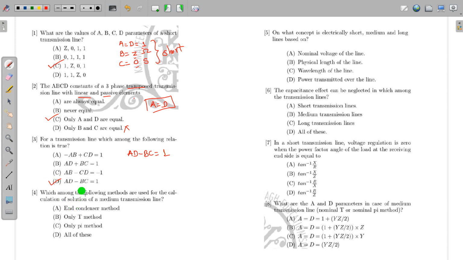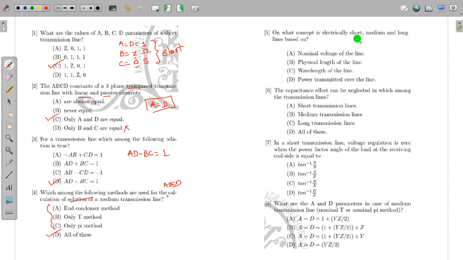Which among the following methods are used for the ABCD calculations of the medium transmission line? Nominal condenser method, only T method, only pi method, all of these. Actually, all these three methods are applicable for the analysis of medium transmission line.